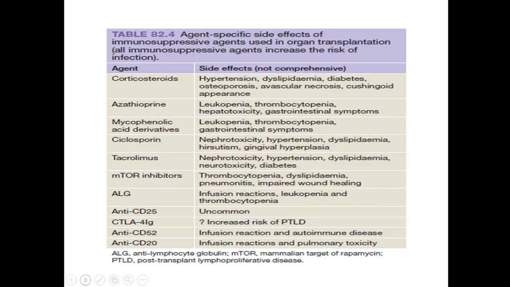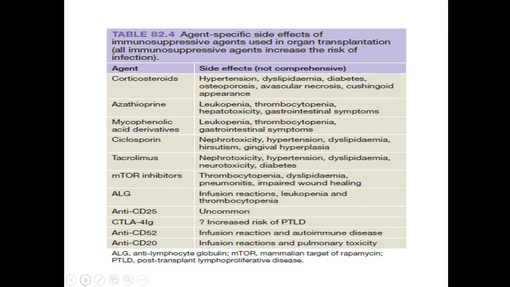So we'll see the agent-specific side effects of immunosuppressive agents used in organ transplantation. All immunosuppressive agents increase the risk of infection. Corticosteroids can cause hypertension, dyslipidemia, diabetes, osteoporosis, avascular necrosis, and Cushingoid appearance. Azathioprine causes leukopenia, thrombocytopenia, hepatotoxicity, and gastrointestinal symptoms. Mycophenolic acid derivatives cause leukopenia, thrombocytopenia, and gastrointestinal symptoms.